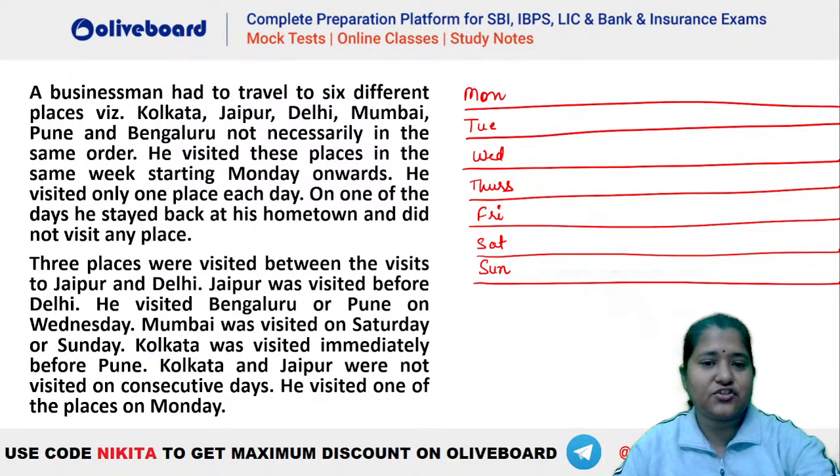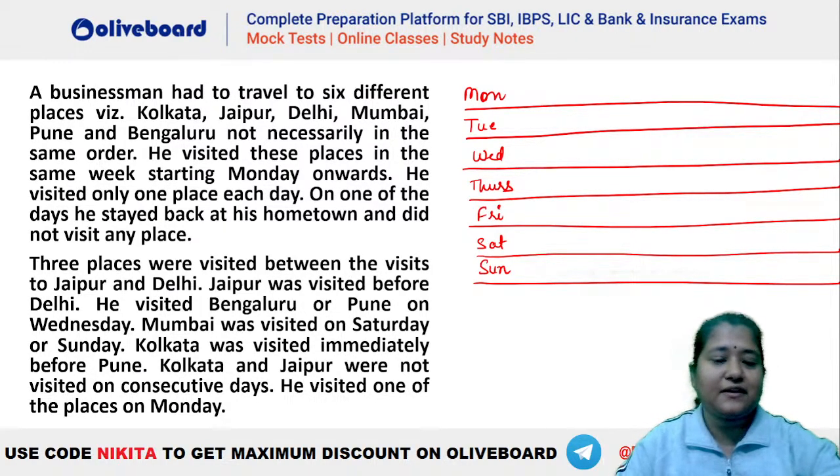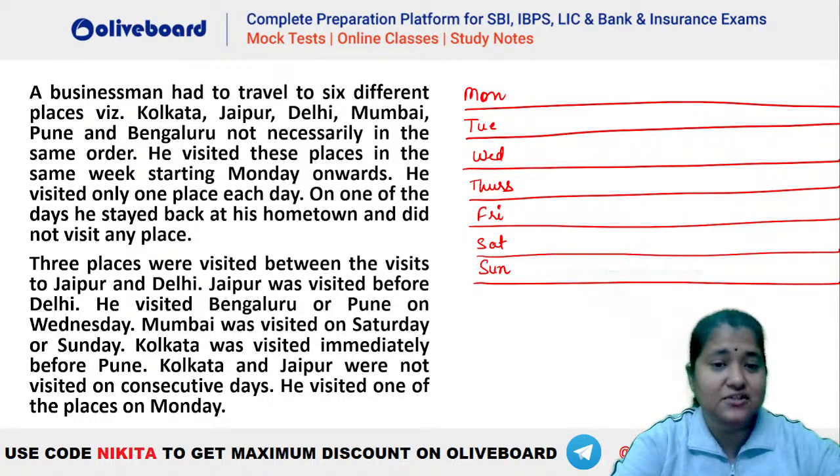A very easy question here. You have to tell me that when is the off day? जब कोई visit नहीं है, right? He is not visiting. He is staying back at his hometown on one of the days.